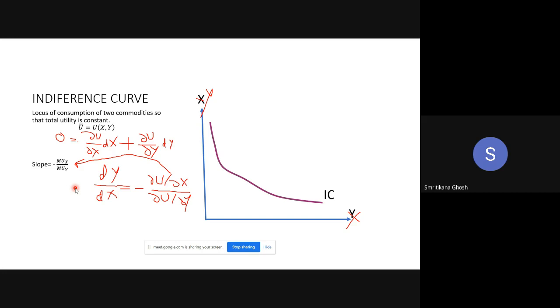Any doubt from the slope derivation? No, no. Okay. So this is the general slope. Look, we have started from the general point of view. Then we will go to the different specialized cases, and there we can find if it will deviate from the general, then what will happen. But in general, the slope of the indifference curve is minus MUx by MUy.